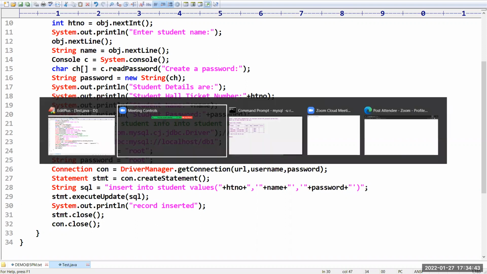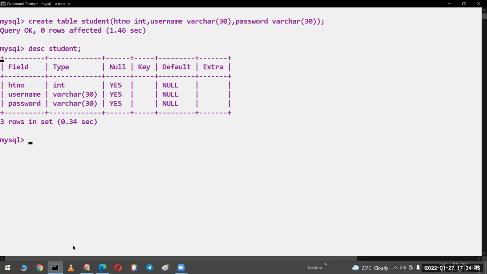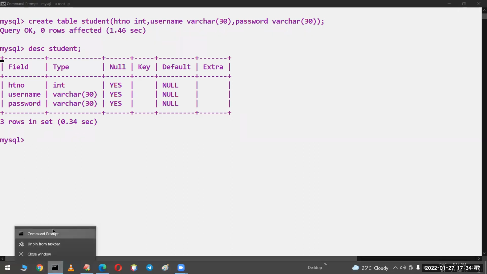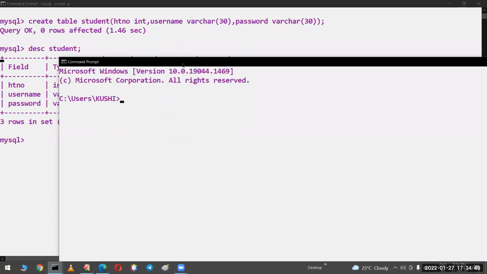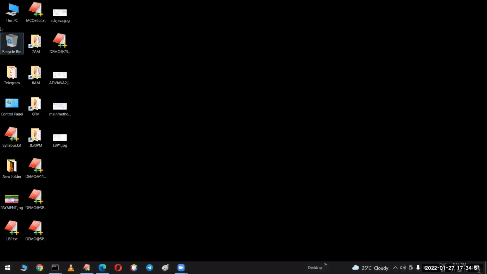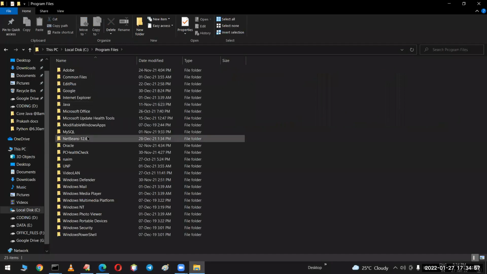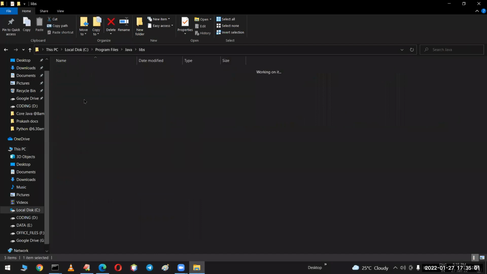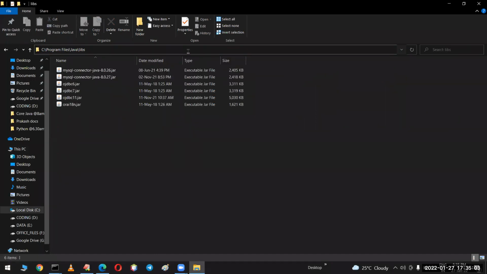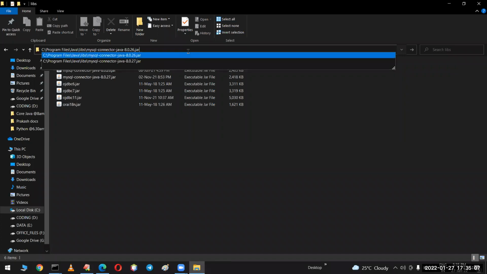Sir, now if you want to run this program, what things must be required? Compulsory, it should be connected to the database. I mean, that driver should be activated. Let me set the class path. Sir, we have Program Files, in this Java is there, in this we have libraries, and here I am going to select the MySQL connector.